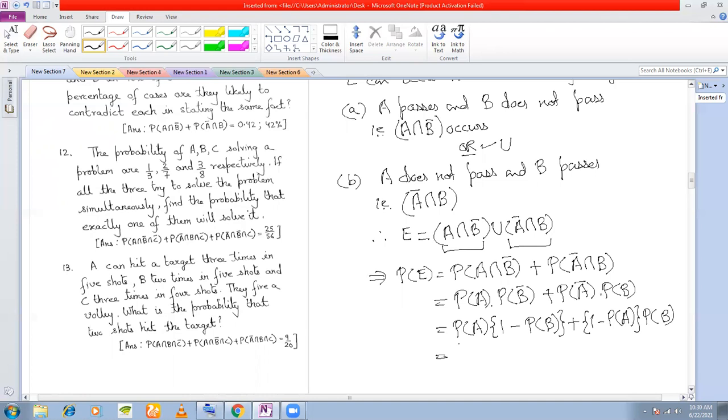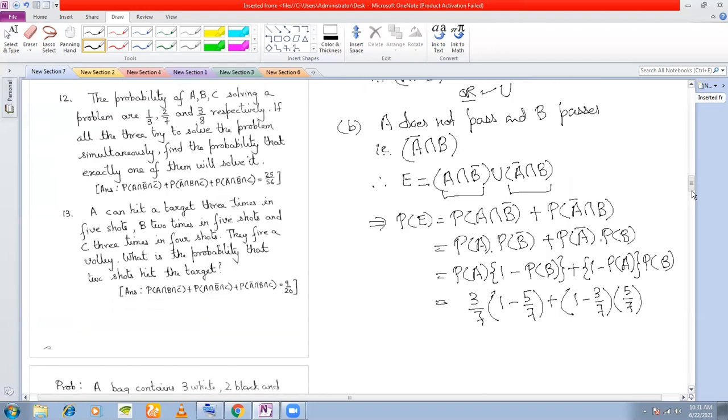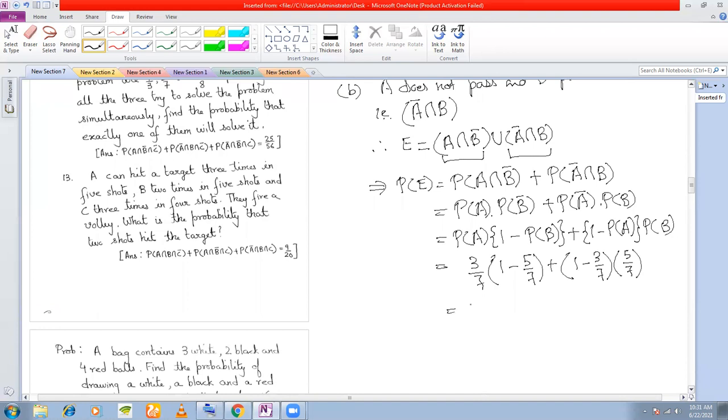P(A) is 3 by 7, P(B) is 5 by 7, plus 1 minus 3 by 7 again, and P(B) is 5 by 7. Multiply all this to get 26 by 49, and that should be your answer. Fine. So I'll stop here.